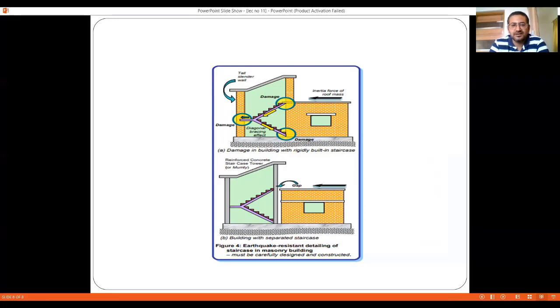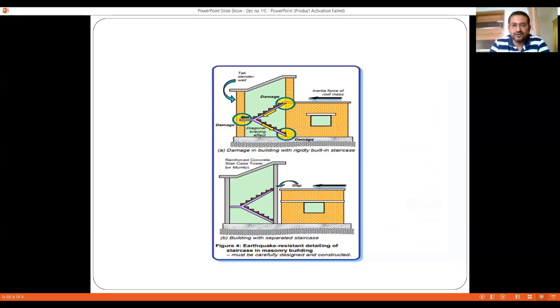What is the reason? Because the stair is going to be subjected to a good amount of live load, right? The live load that we consider for stairs is 3 kilonewton per meter square or 5 kilonewton per meter square. In addition to that, it is going to have floor finish and its own thickness, right? So as a result, this stair shaft is going to attract a large amount of earthquake forces. Why is it going to attract large forces? Because the mass is more in this particular area. The concentration of mass is more, so the seismic forces are also going to be more in this particular area.